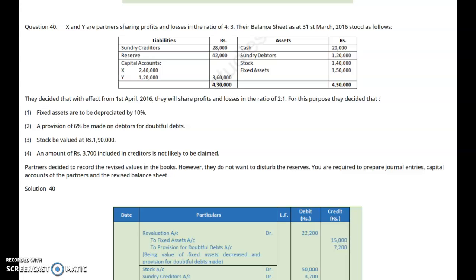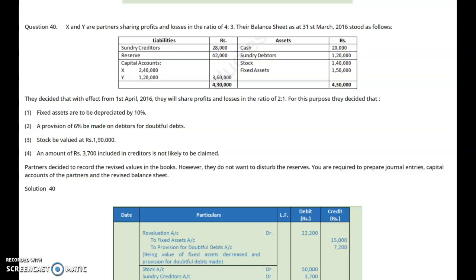Now, first of all, we understand how all these items are to be adjusted in the books of accounts, considering a very important relevant variable which states: partners decide to record the revised values in the books. However, they do not want to disturb the reserves. Let's start one by one. First, we will cover the revaluation account journal entries one by one.